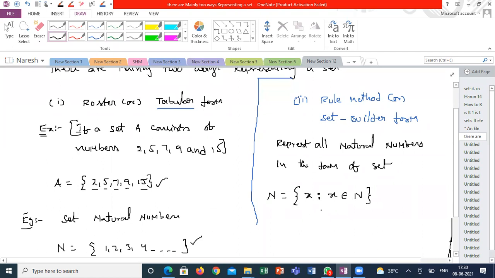This is called set builder form or rule method. Is it clear, guys? Or you can write x such that x belongs to natural numbers.